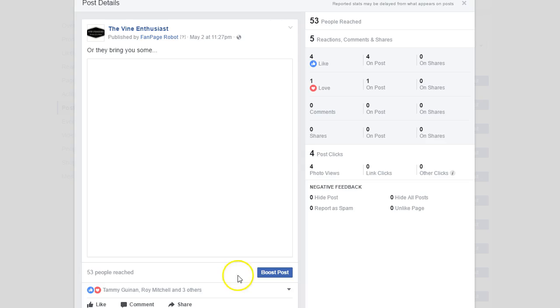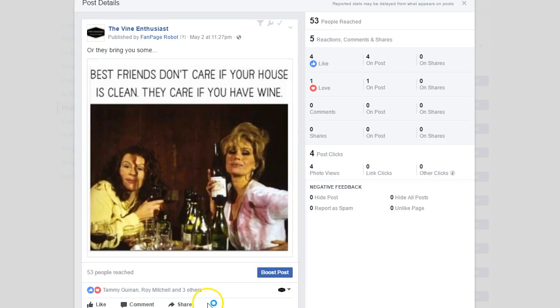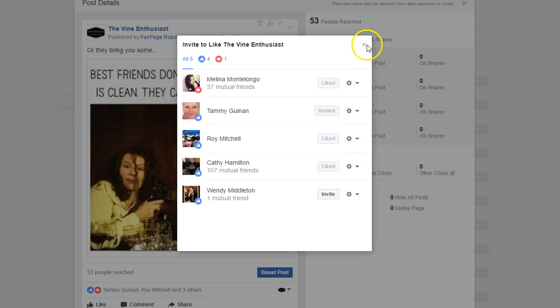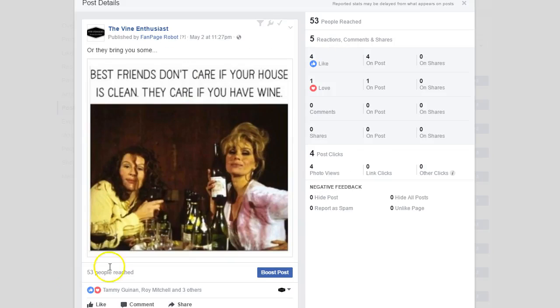So what we're going to do is start down here, and we notice that we have some people who liked it. Now, if they have not gotten on our page, we can invite them to our page. So maybe they saw it elsewhere, which is awesome. Or maybe they saw it through a share, which is also awesome. But we have the power now to invite them to our page, which is going to help grow your organic likes. So that's an important thing for everybody to remember as we are going through all of this training.